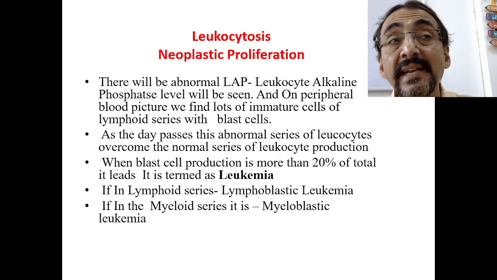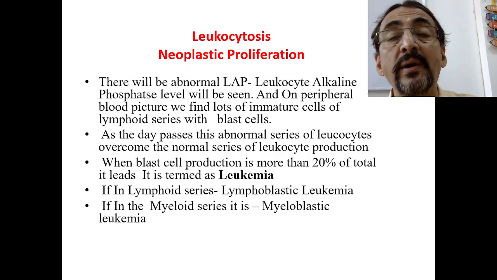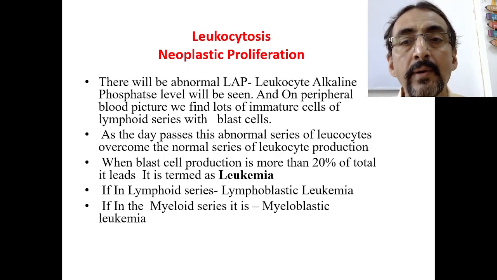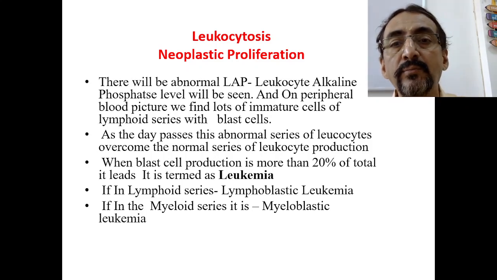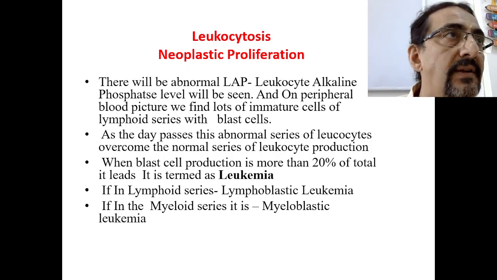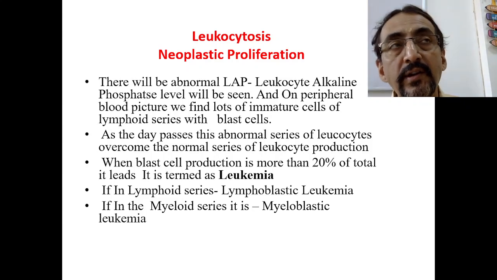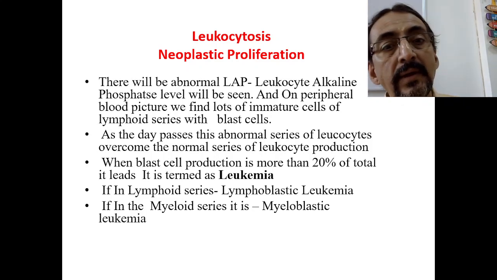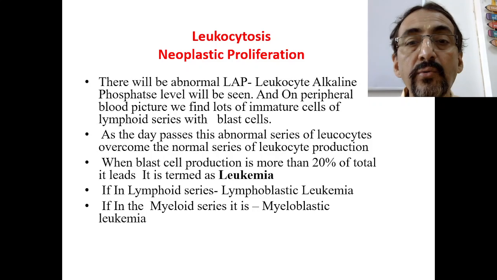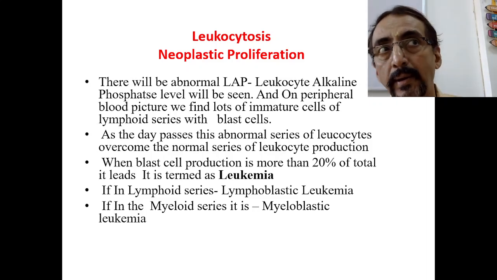So when the blast cell production is more than 20% of the total bone marrow stem cells, then it is termed as leukemia. If it is in the lymphoid tissue it leads to lymphoblastic leukemia, and if it is in the myeloid tissue it is called myeloblastic leukemia.